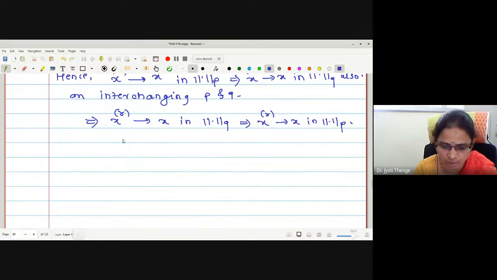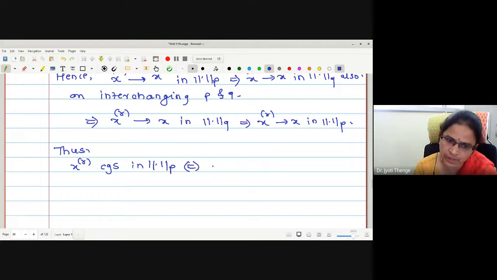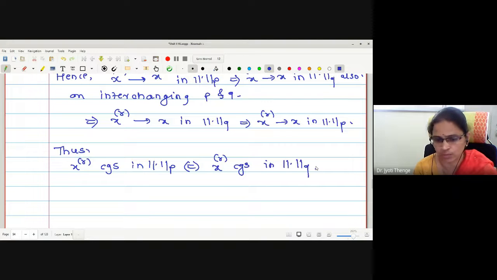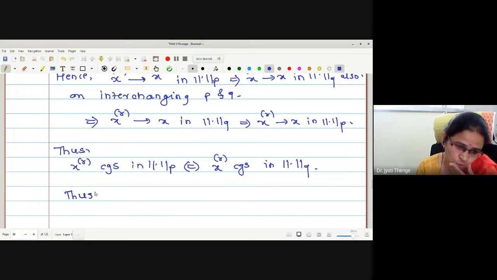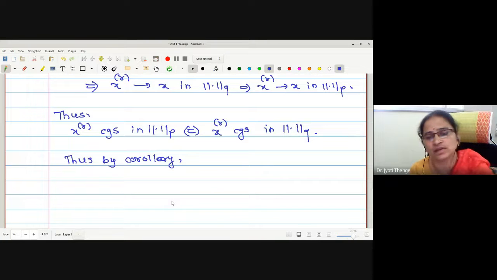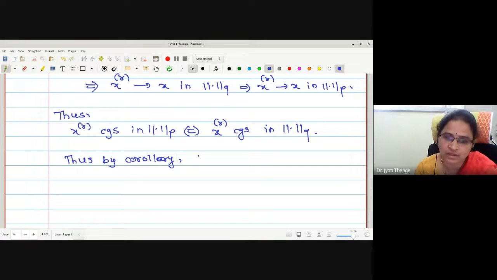Therefore, combining, XR converges in norm P if and only if XR converges in norm Q. Thus, by the corollary, the two norms are equivalent. What are P and Q? Any two values. Thus, by the corollary, norm P and norm Q are equivalent.